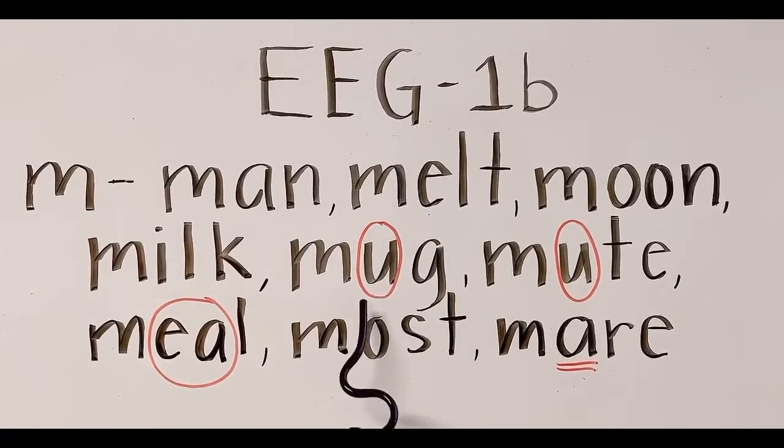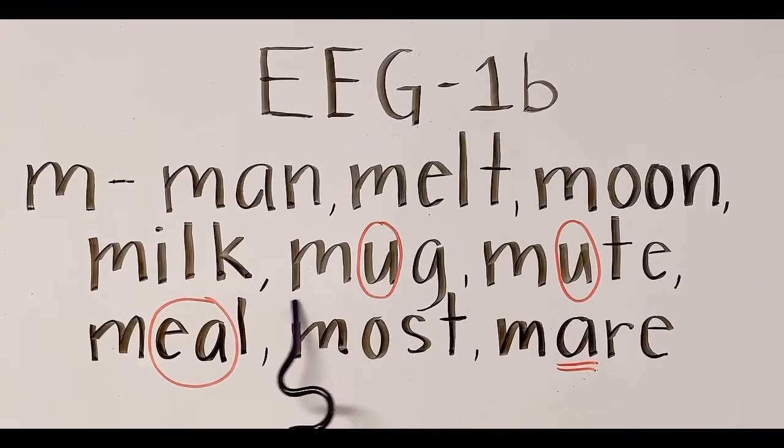Okay, look at the letter U here in the word mug. The sound of U is uh. Mug. All right, while as U here is long U. So it is read mute. Okay, again, mug. Mute.